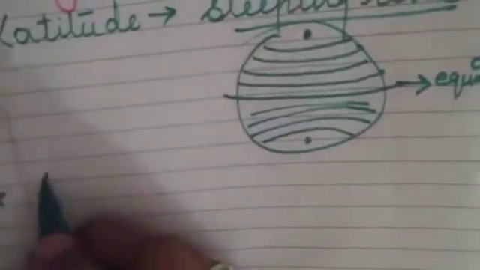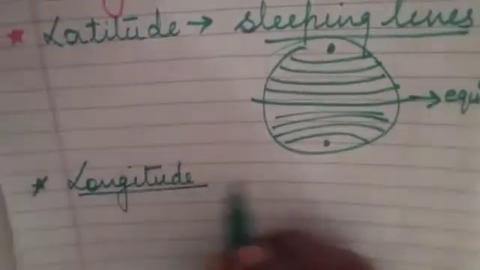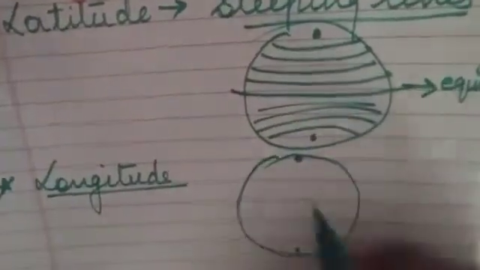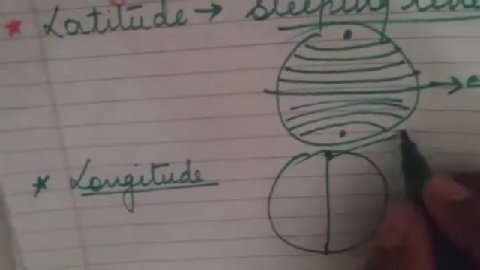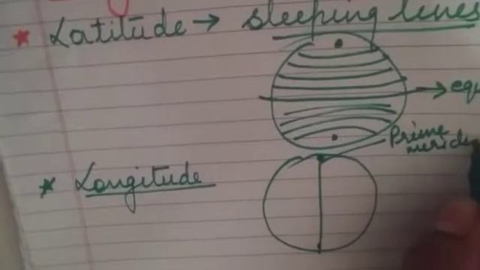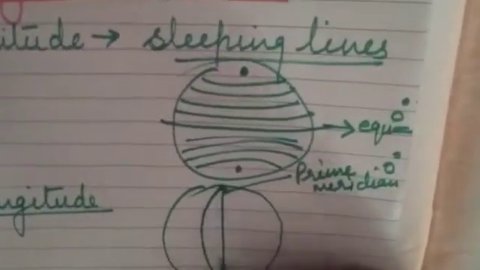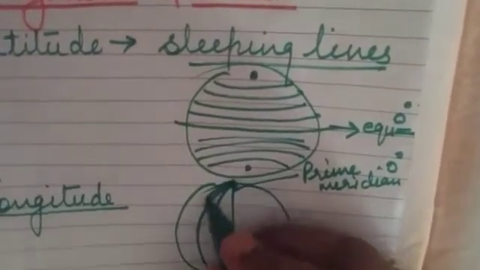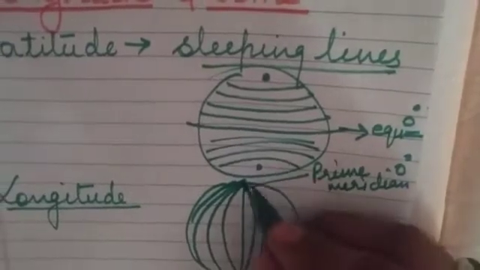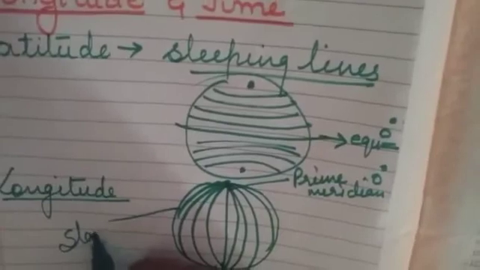Now longitudes are also imaginary lines on our earth. The prime meridian is the middle longitude of 0 degree. Here the lines are moving like this. These are the standing lines.